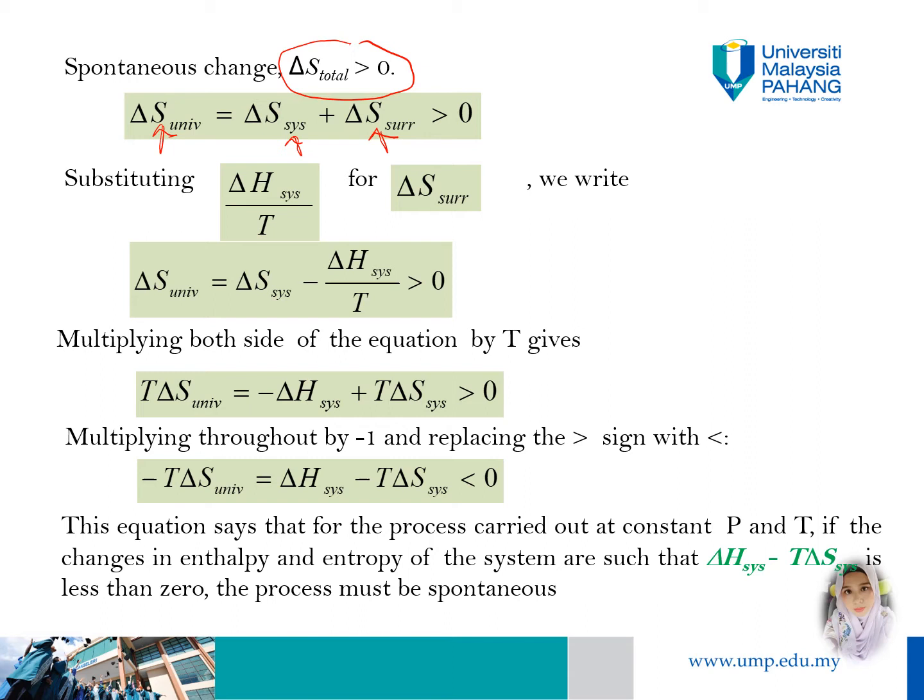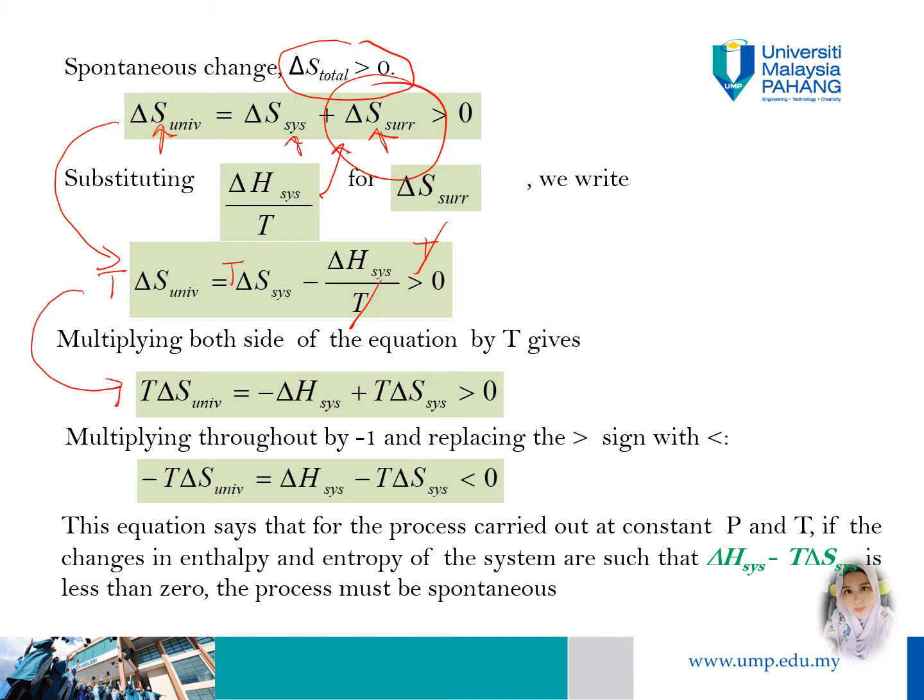When we substitute delta S of the surroundings with minus delta H of the system over temperature, we get these equations. Then, by multiplying both sides of the equation by temperature, we get these equations.